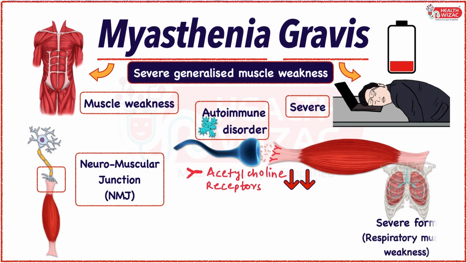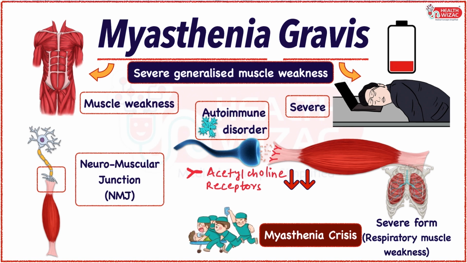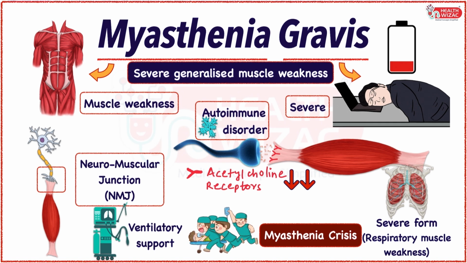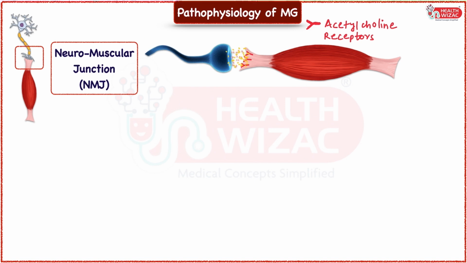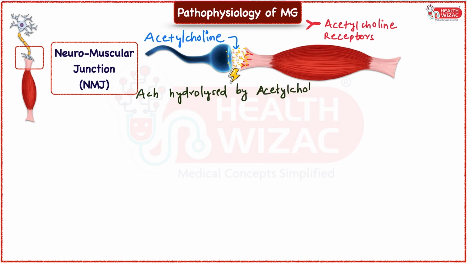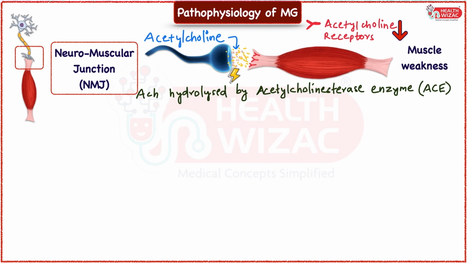Its severe form involving diaphragmatic and respiratory muscle weakness is termed as myasthenia crisis and is a medical emergency requiring intubation and mechanical ventilation. Acetylcholine is a major neurotransmitter which helps to conduct the nerve signals from neurons to muscle groups leading to their muscle contraction, which is later on hydrolyzed by acetylcholine esterase enzyme. In myasthenia gravis, due to primary decrease in the number of acetylcholine receptors at postsynaptic muscle group, these signals are not conducted and hence giving rise to muscular weakness.